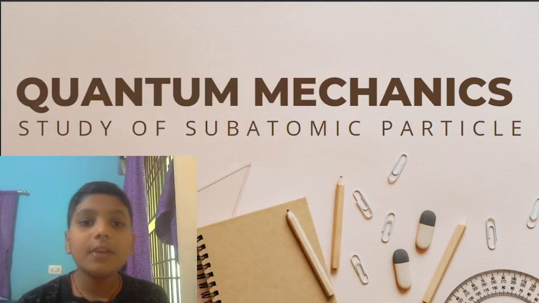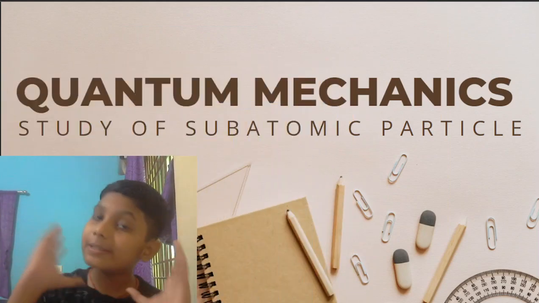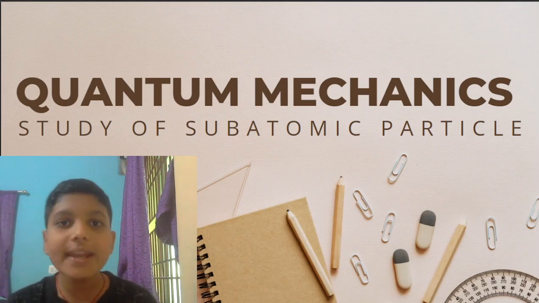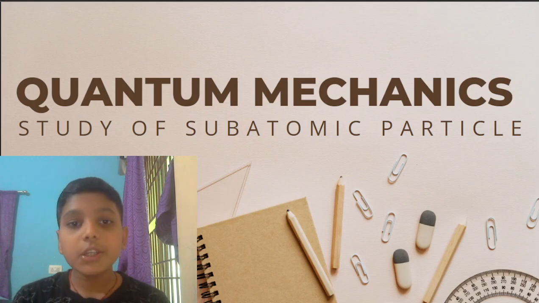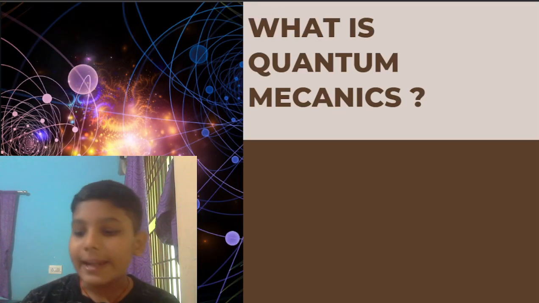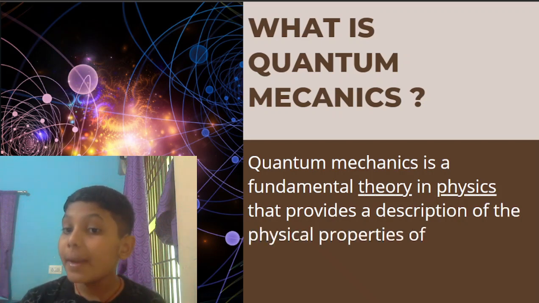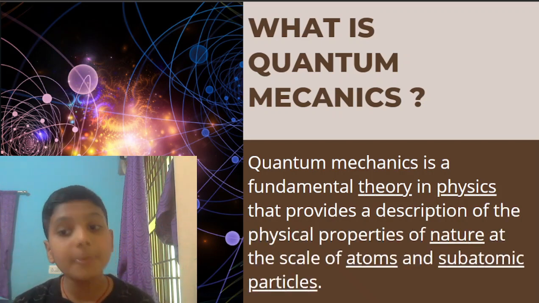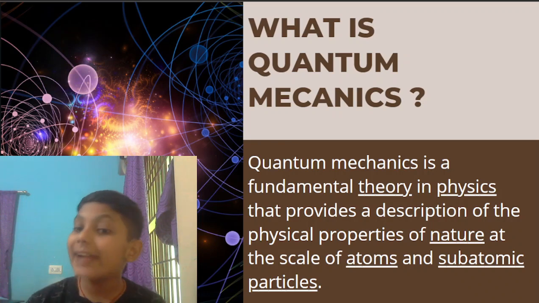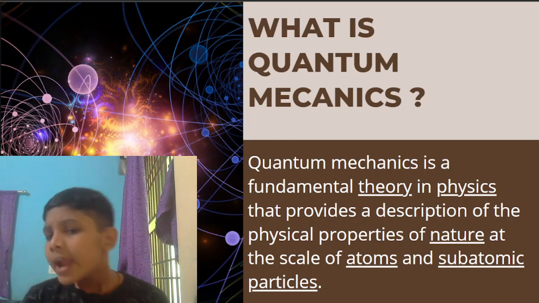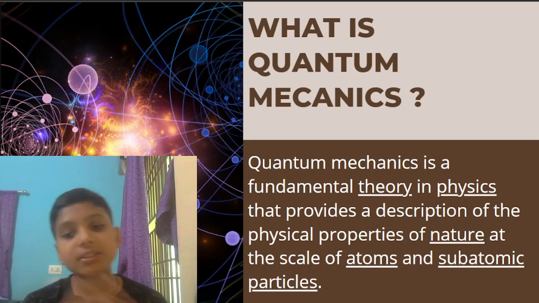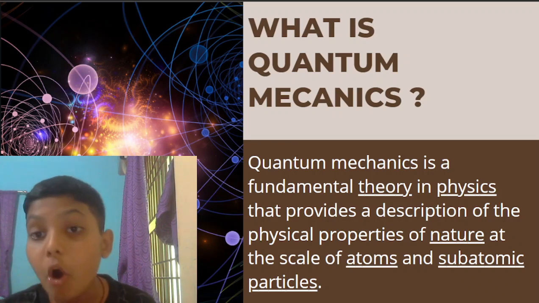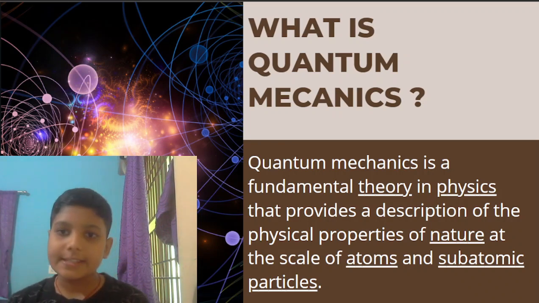So first of all, we are going to start off with what basically is quantum mechanics. We need to know the definition of quantum mechanics before understanding what it states. Here you go. What is quantum mechanics? Quantum mechanics is a fundamental theory in physics that provides a description of the physical properties of nature at the scale of atoms and subatomic particles. Now, friends, atoms and subatomic particles, this is a very important thing to understand in order to understand quantum mechanics.